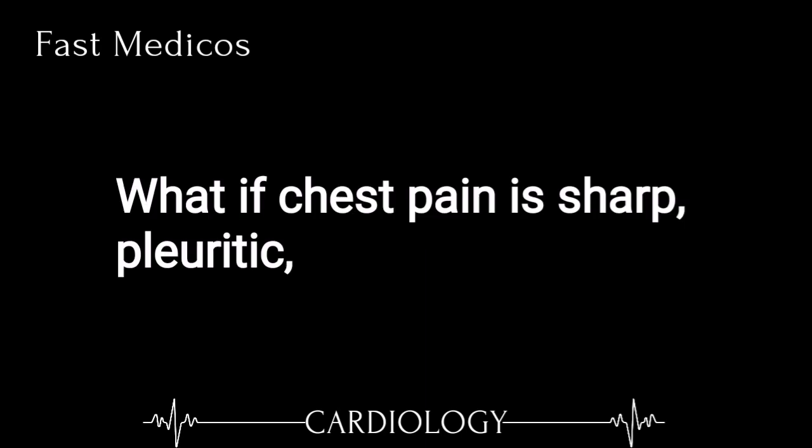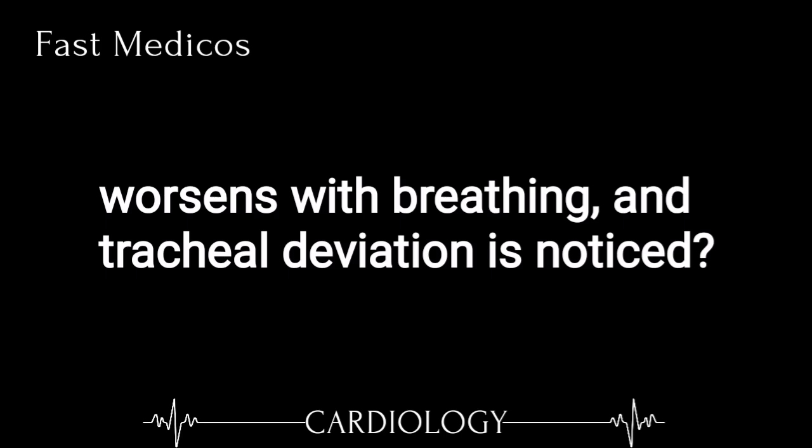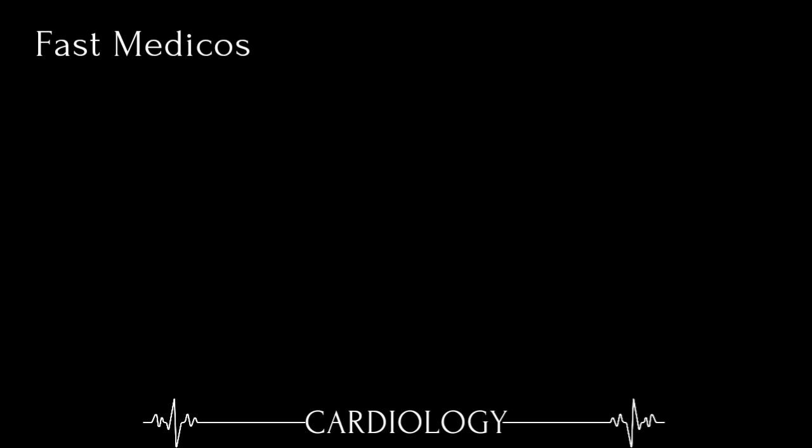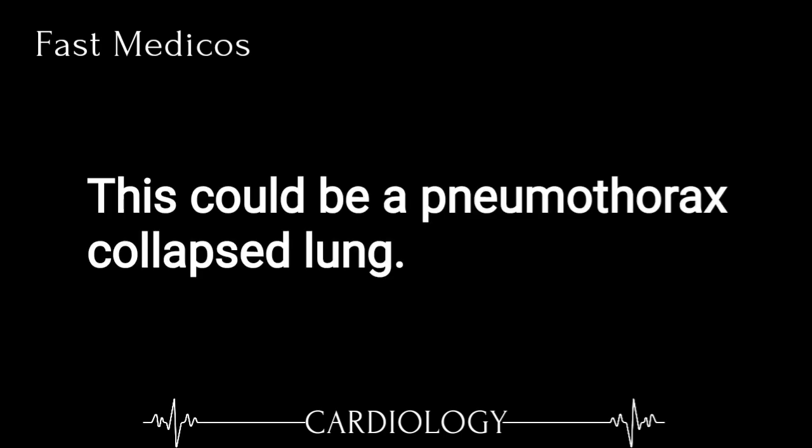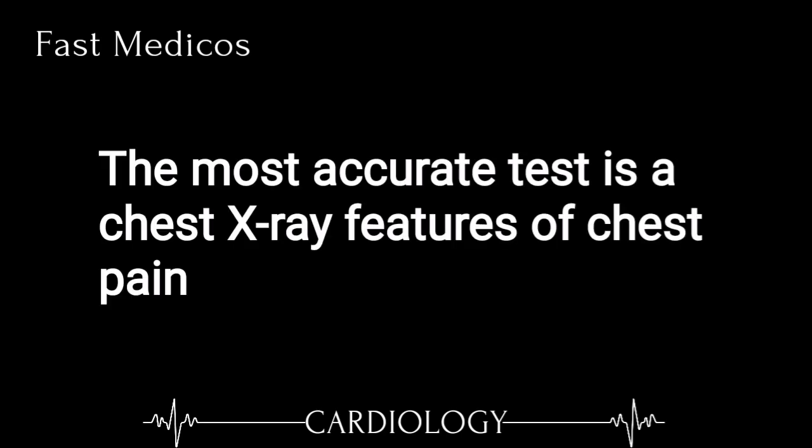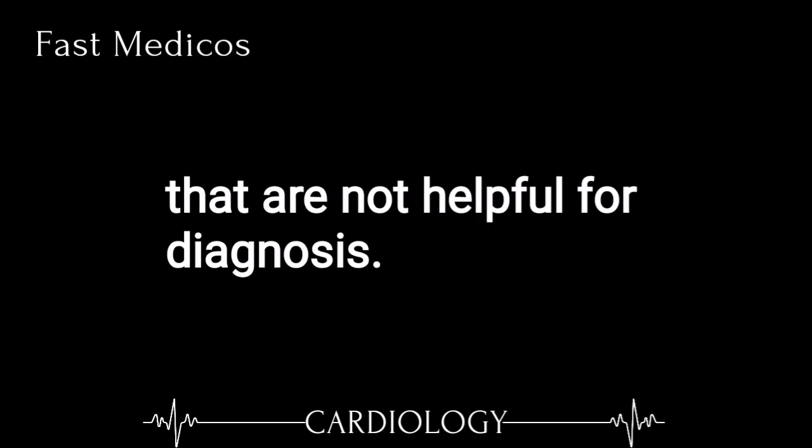22. What if chest pain is sharp, pleuritic, worsens with breathing, and tracheal deviation is noticed? This could be a pneumothorax, collapsed lung. The most accurate test is a chest X-ray.